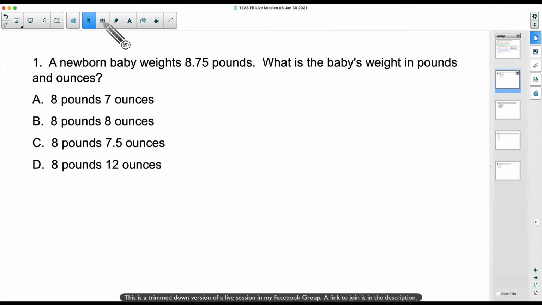This is a preview of kind of like what I've done with my mini sessions, 10 students or less. I'm able to talk to those 10 students. We can chat back and forth. I'm not going to pause in between one of these, but I still want to put the multiple choice here.